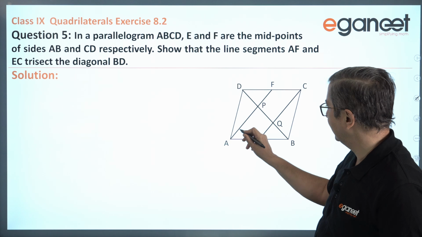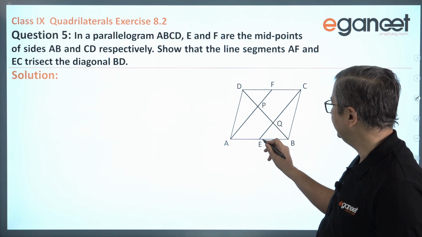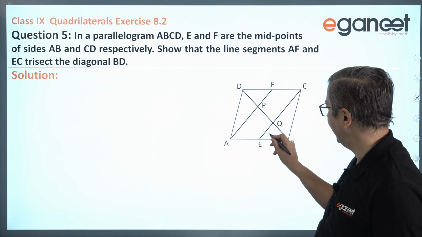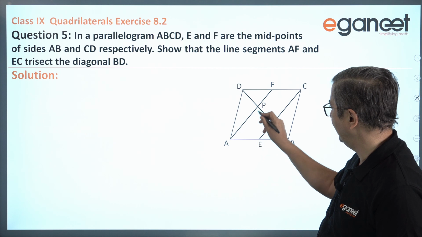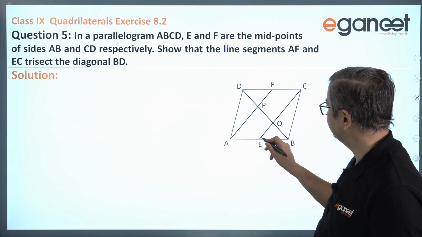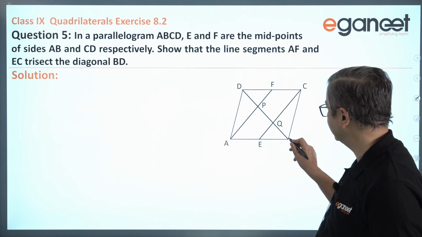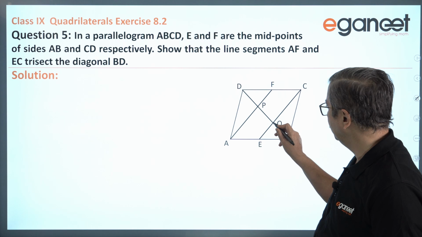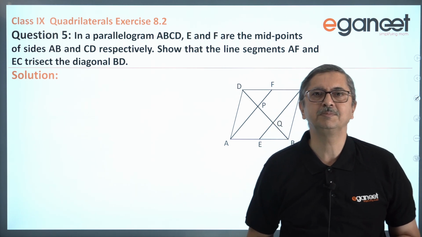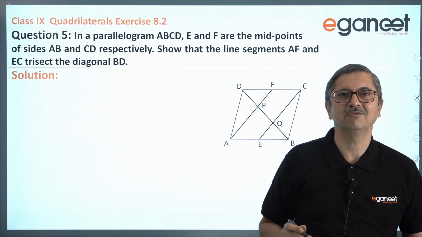Now we will consider the other triangle, that is APB, and in this case E is the midpoint given, and this AP is already parallel to EQ because these are part of the sides of a parallelogram. Naturally, a line drawn through this midpoint E intersects the opposite third side into two equal parts, that is PQ will be equal to QB. So this is broadly speaking how we are going to achieve our result. So let us start one by one.